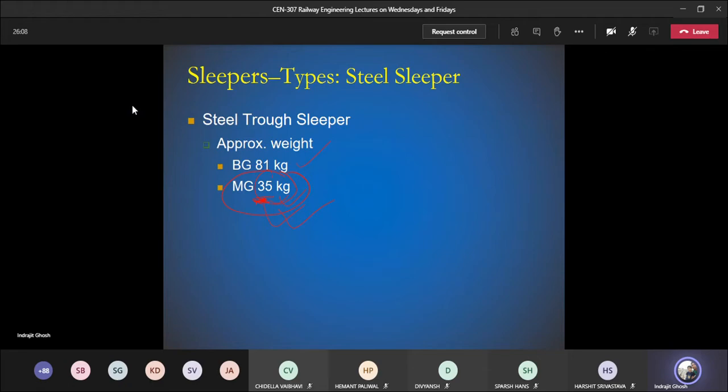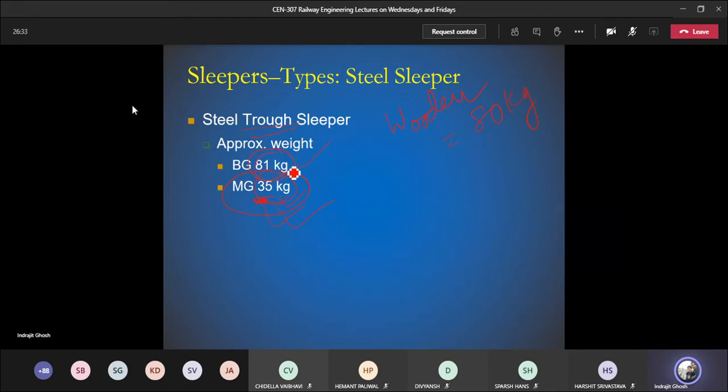Now if you look at the weight of the wooden sleeper, this is also in the range of 80. Now you can say that this is metal, but why is this still in the range of 80? You have to remember this is because of the shape, and the thickness of the metal is such that you will be able to see it is only 2 millimeter sheet.